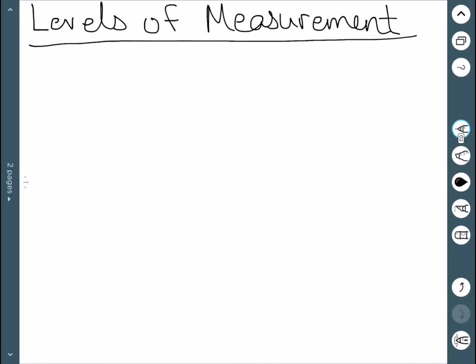Here we'll discuss the different levels of measurement. In particular, there are 4 of these. The first is a nominal level of measurement.